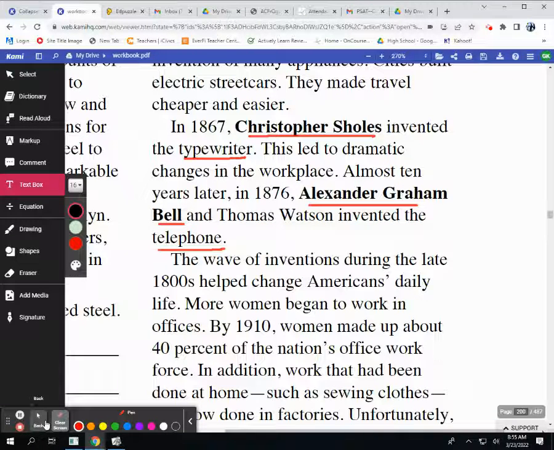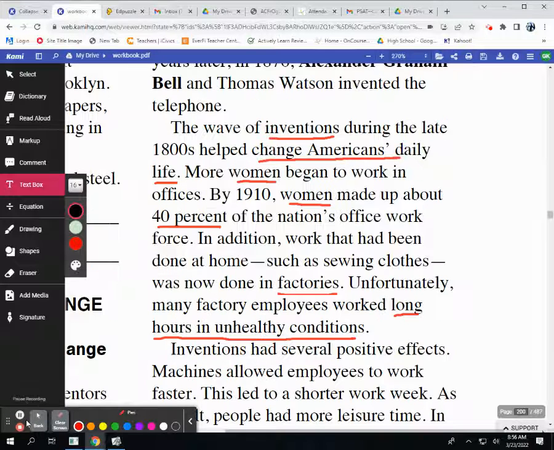In 1867, Christopher Sholes invented the typewriter. This led to dramatic changes in the workplace. Almost 10 years later, in 1876, Alexander Graham Bell and Thomas Watson invented the telephone. The wave of inventions during the late 1800s helped change Americans' daily life. More women began to work in offices.